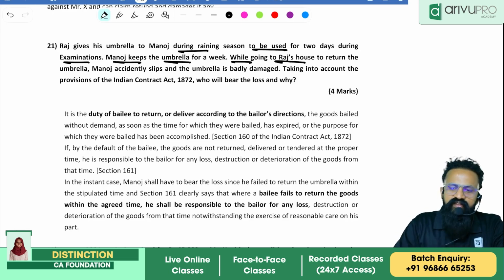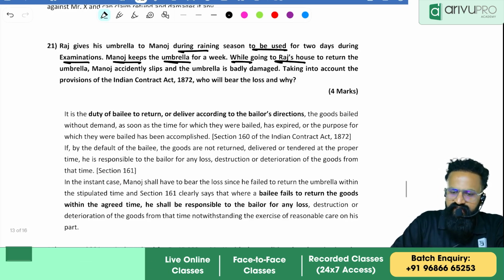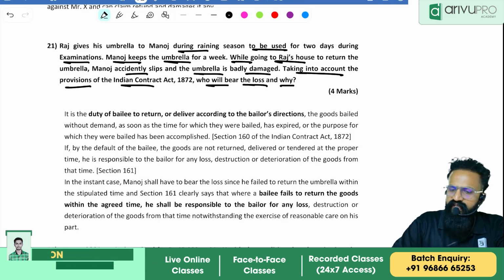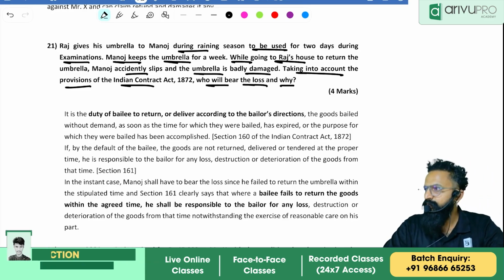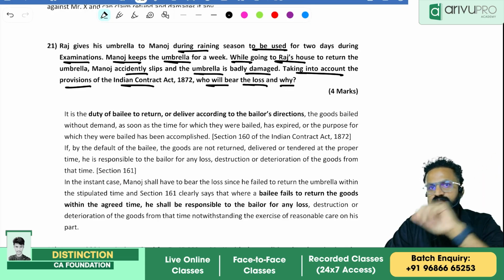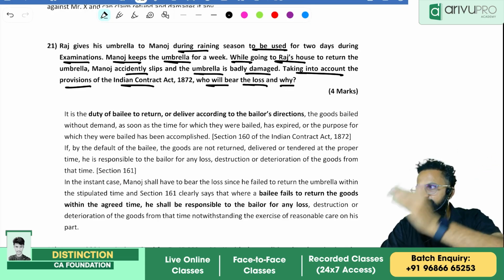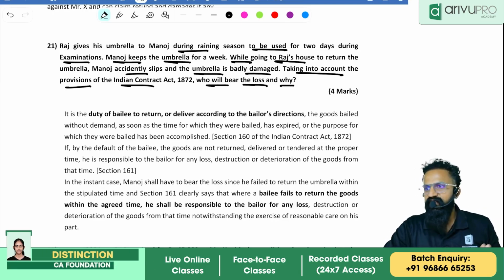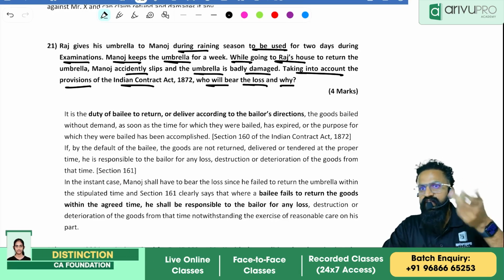While going to Raj's house to return the umbrella, Manoj accidentally slips and the umbrella is badly damaged. Taking into account the provisions of the Indian Contract Act 1872, who will bear the loss and why? You will first write the provision: whose duty is it to return it? Bailer, bailee. I have taken the umbrella, so my capacity will be as a bailee. So the duty of a bailee will come.